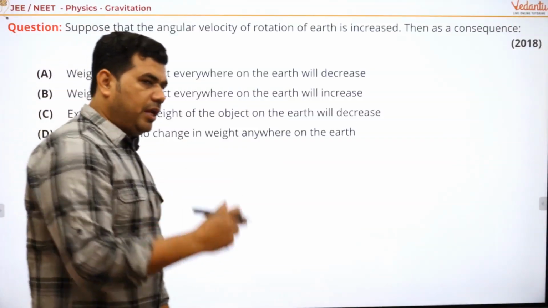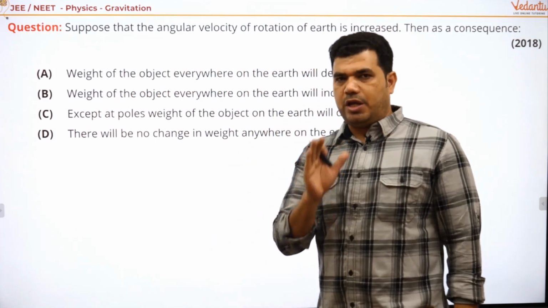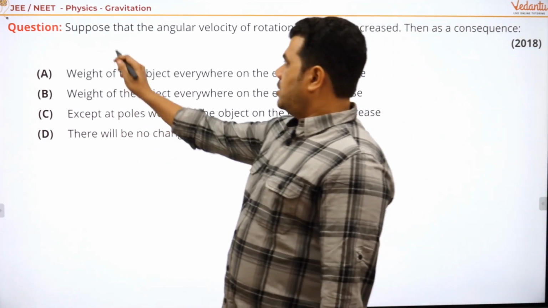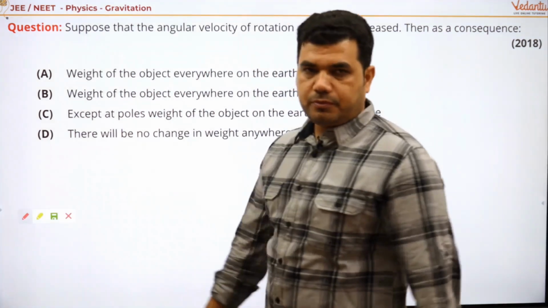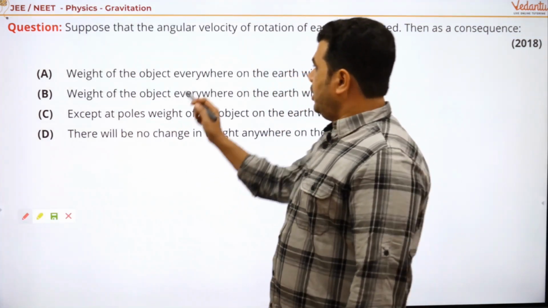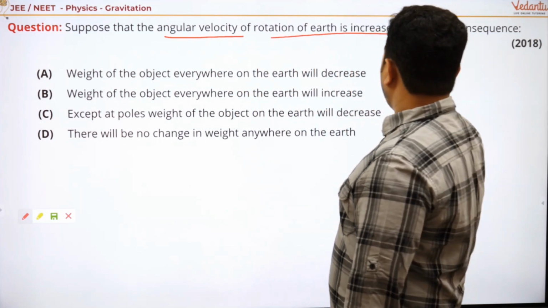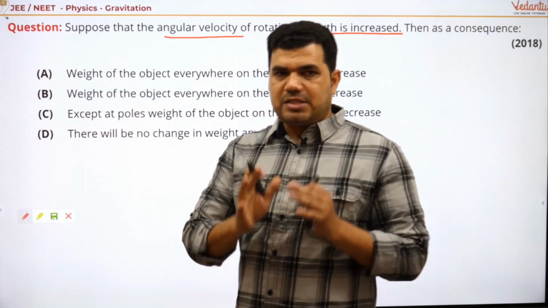See, a very easy and simple question. First, just read carefully what the question is. The question is, suppose that the angular velocity of rotation of Earth increased. Then what is the result?